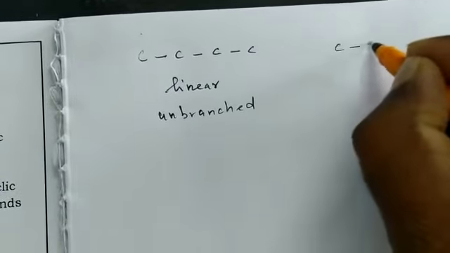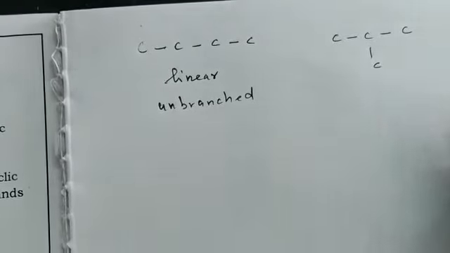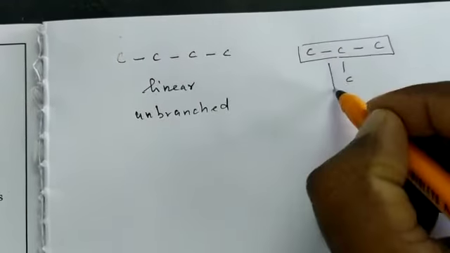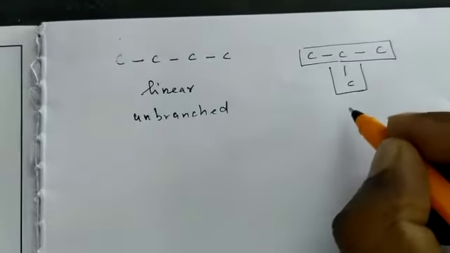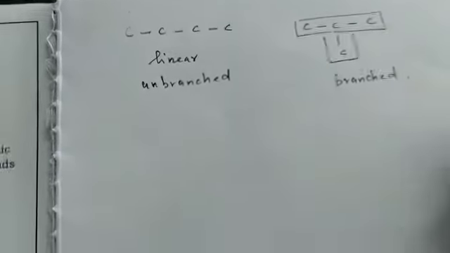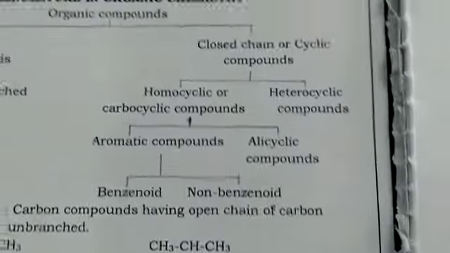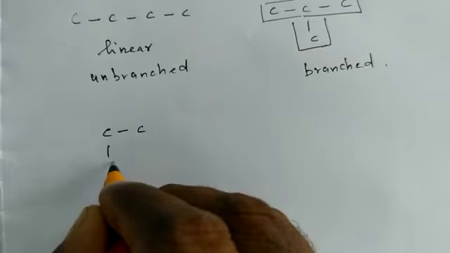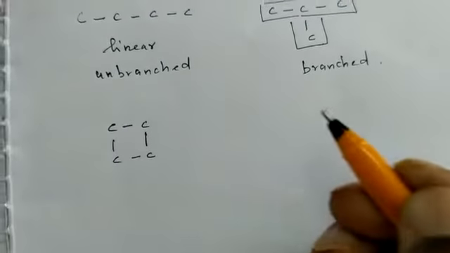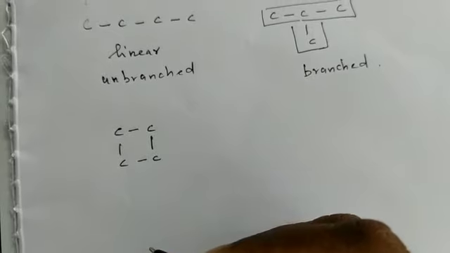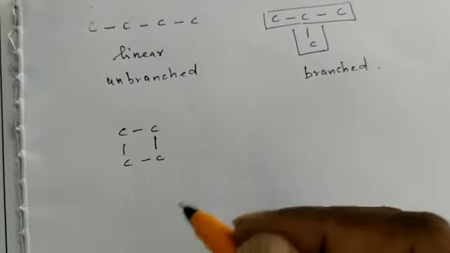Another one is branched chain, that means this one is called the main chain and we can call it branched. So it comes under the category of branched. Okay, next one is closed chain compounds. Closed chain compounds means the carbon has a ring structure like this. So this is called open chain, and this is closed chain compounds or cyclic compounds.